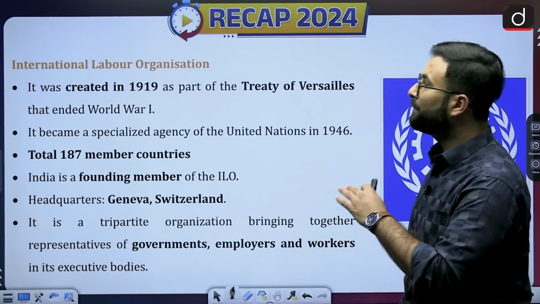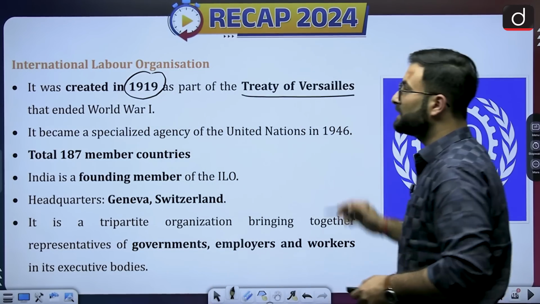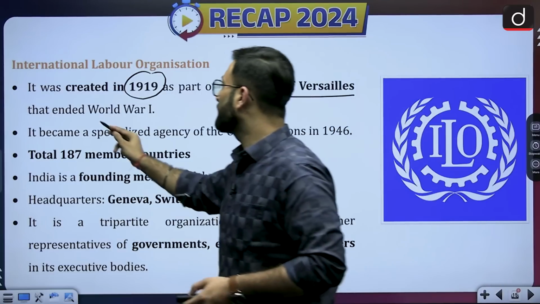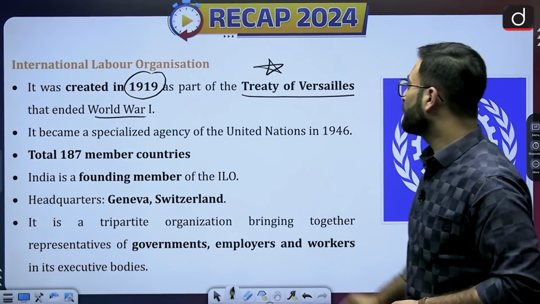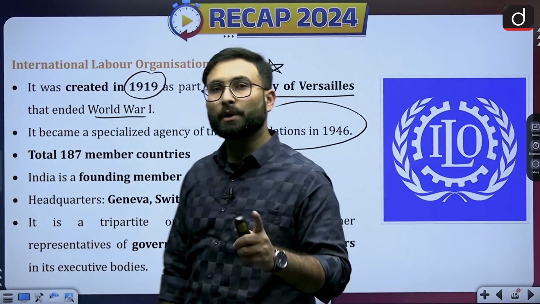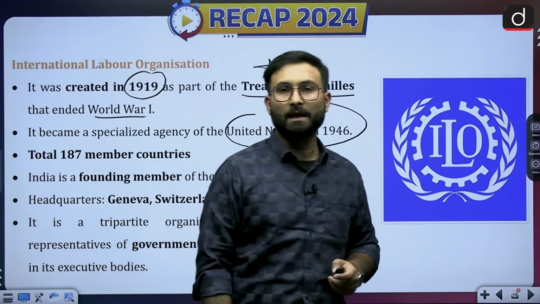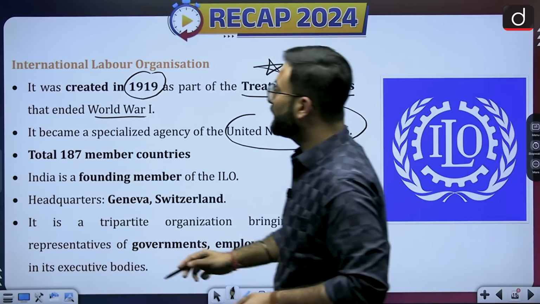Now the International Labour Organization was created in 1919 as part of the Treaty of Versailles that ended World War I. So that treaty is important for you. It became a specialized agency of the United Nations in 1946. You can tell me in the comment box when the United Nations was established and with which treaty. Moving to the next one, there are a total of 187 member countries.